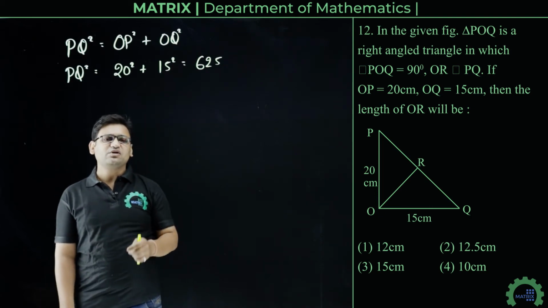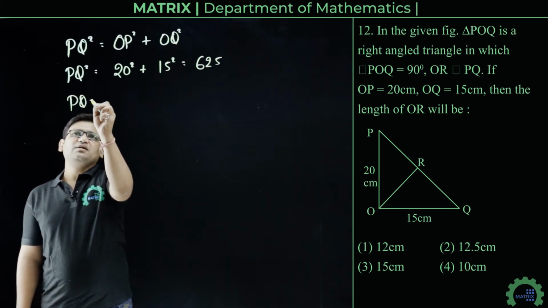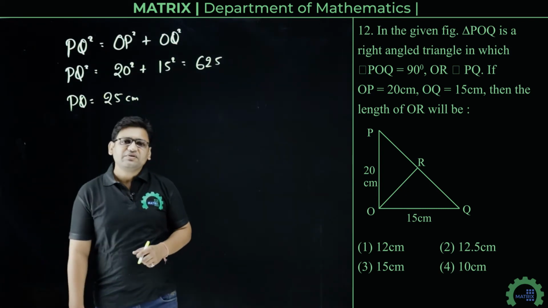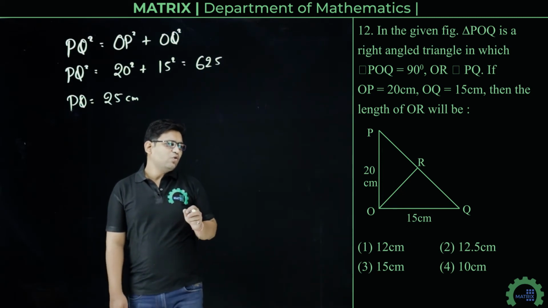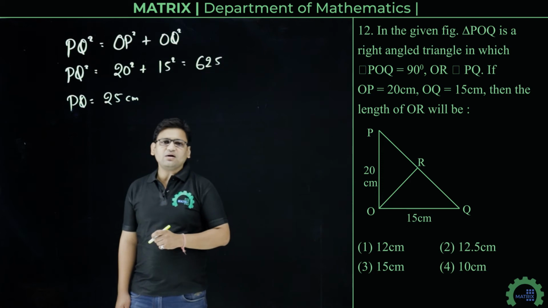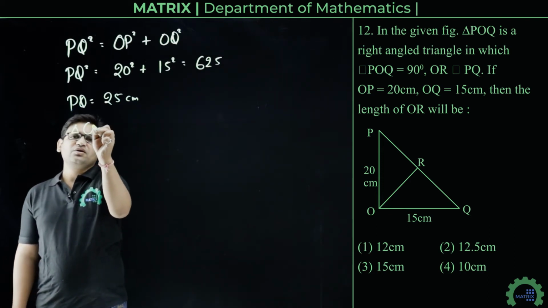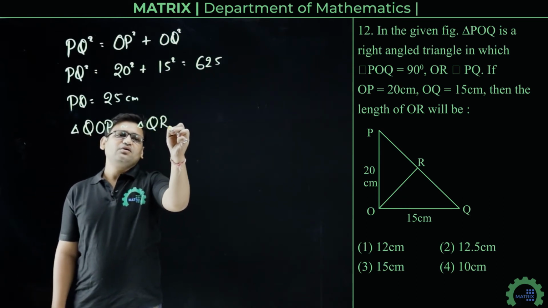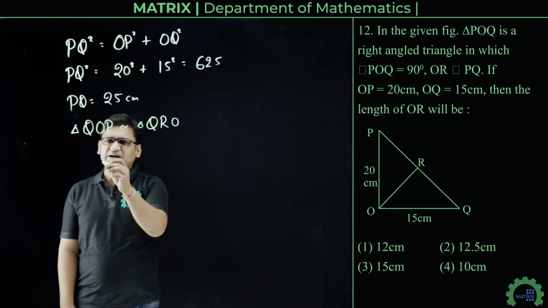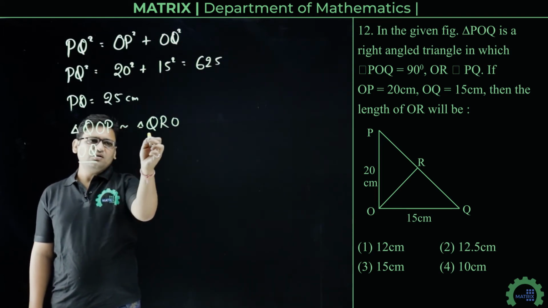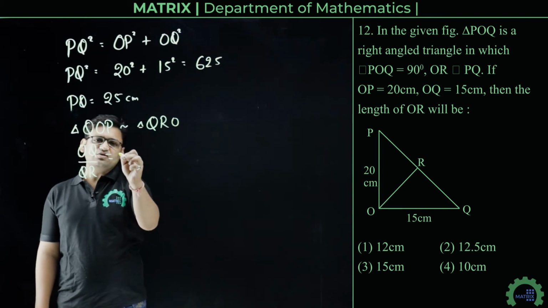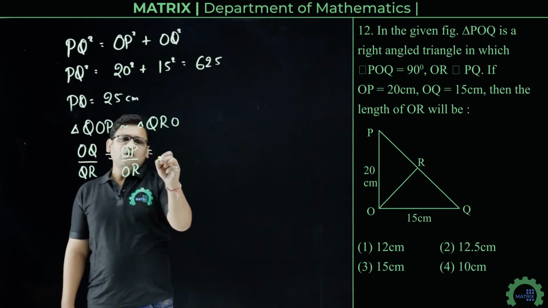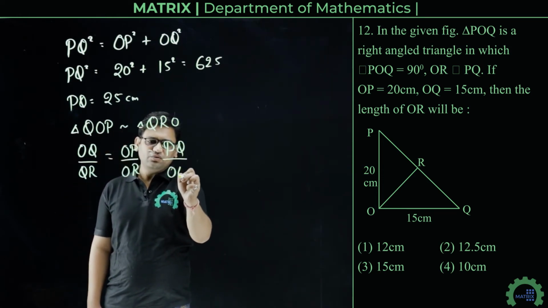400 plus 225, that is 625. So PQ will be 25 centimeter. Now we can clearly see that triangle QOP is similar to triangle QRO. So from here we can write that OQ upon QR will be equal to OP upon OR, which will be equal to PQ upon OQ.